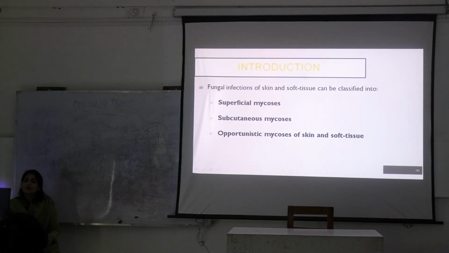Eumycetoma is another name for fungal subcutaneous mycosis. What is bacteria-caused subcutaneous mycosis? What is the name for that? Eumycetoma, actinomycetoma, and the ones caused by Staphylococcus aureus,